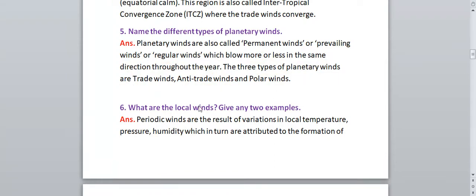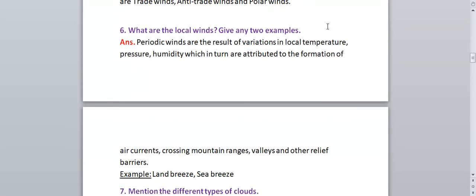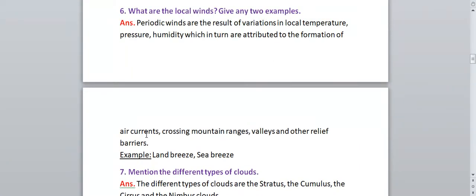Next question we have: what are local winds? Give any two examples. So first of all, we'll write the definition of local winds. What are local winds? Periodic winds are the result of variations in local temperature. Periodic means which occur after a regular interval of time. Are the result of variations. Variations means temperature. Okay. These periodic winds will be caused because of the difference in local temperature, pressure, humidity, which in turn are attributed to the formation of air currents crossing mountain ranges, valleys, and other relief barriers.